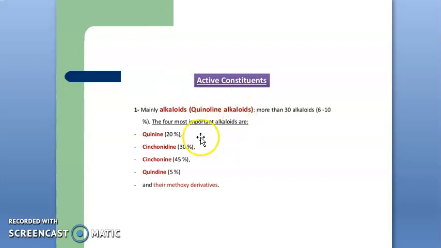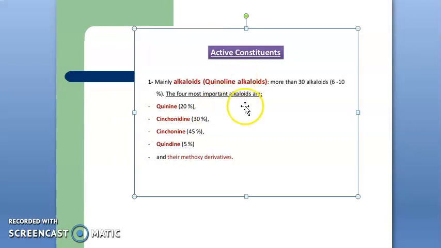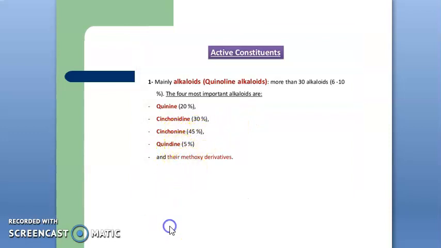The most important alkaloids are quinine, cinchonidine, cinchonine and quinidine and their methoxy derivatives. Be sure to remember these names, but along with them, the very important thing is their percentage: quinine 20%, cinchonidine 30%, cinchonine 45% and quinidine 5%.